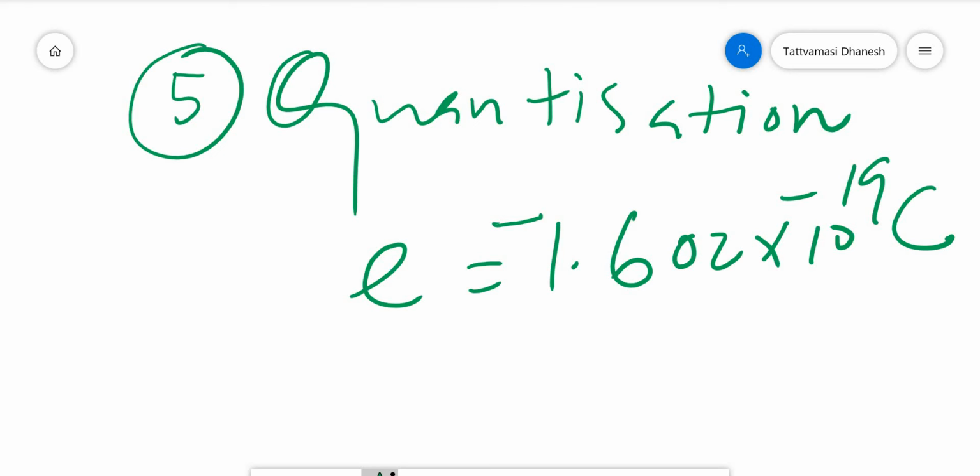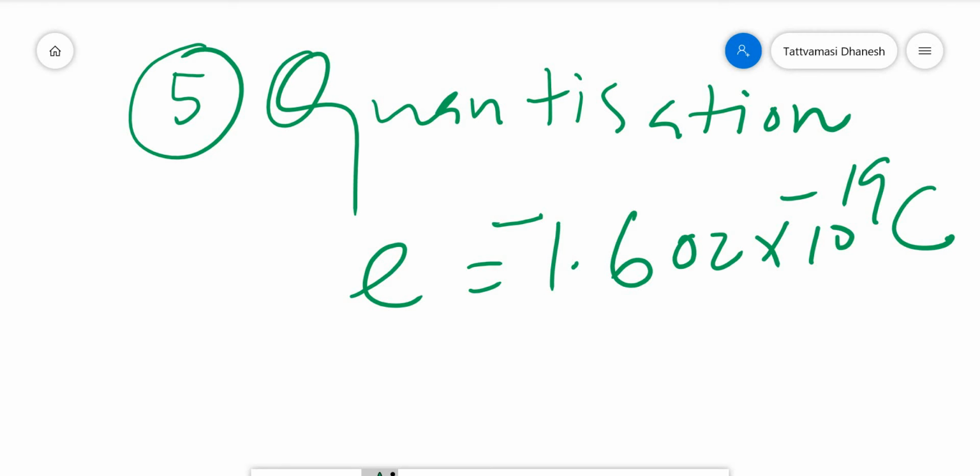I told you during rubbing, substances are getting charged, right? Electrons are transferred from one point to another. So when they get charged, what's happening? The charge acquired by that substance is an integral multiple of this charge.